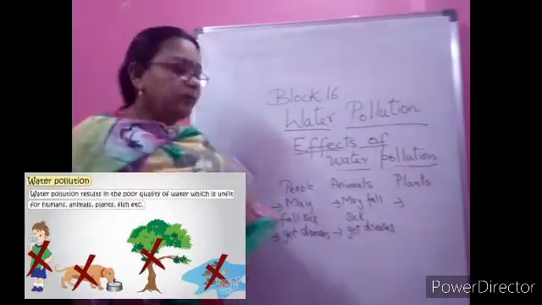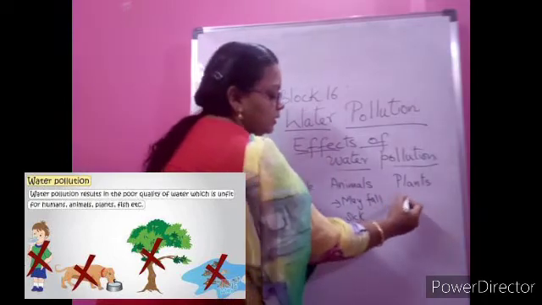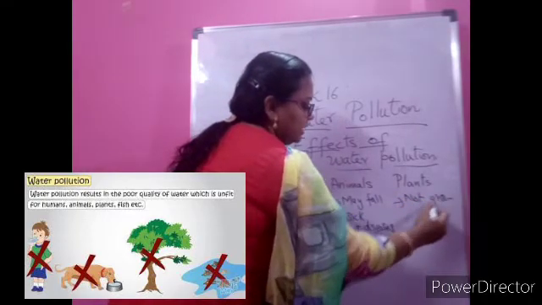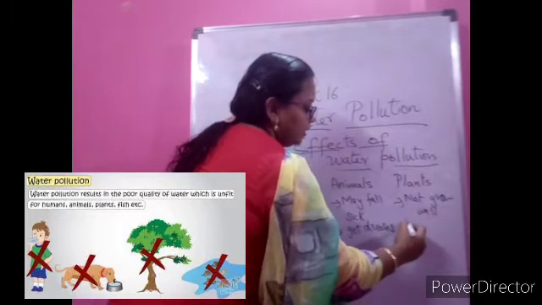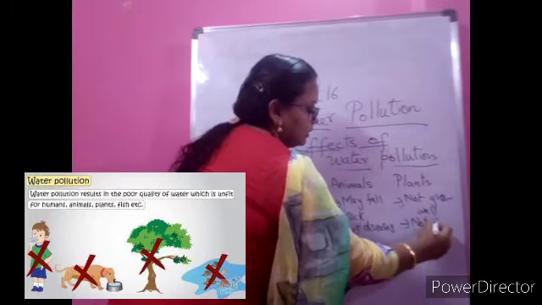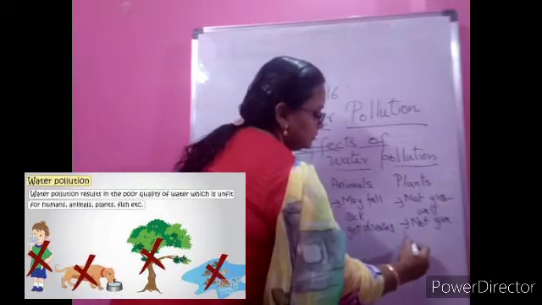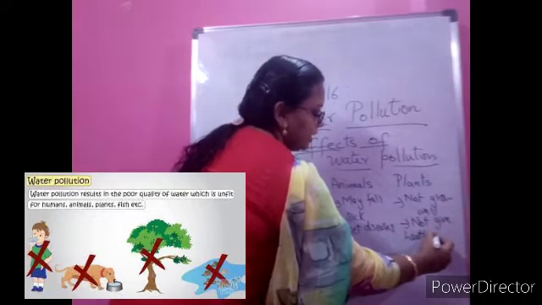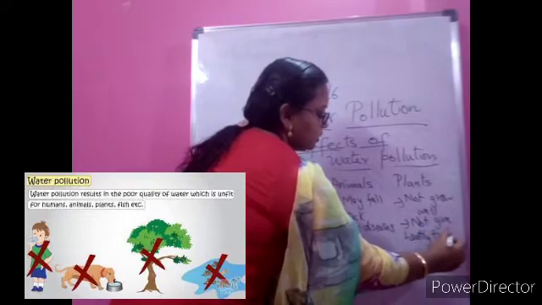Plants, children, will pull that water and they will not grow well. They will not give healthy fruits, which should have the different nutrients, right? They will not give healthy fruits or vegetables, or whatever we need.